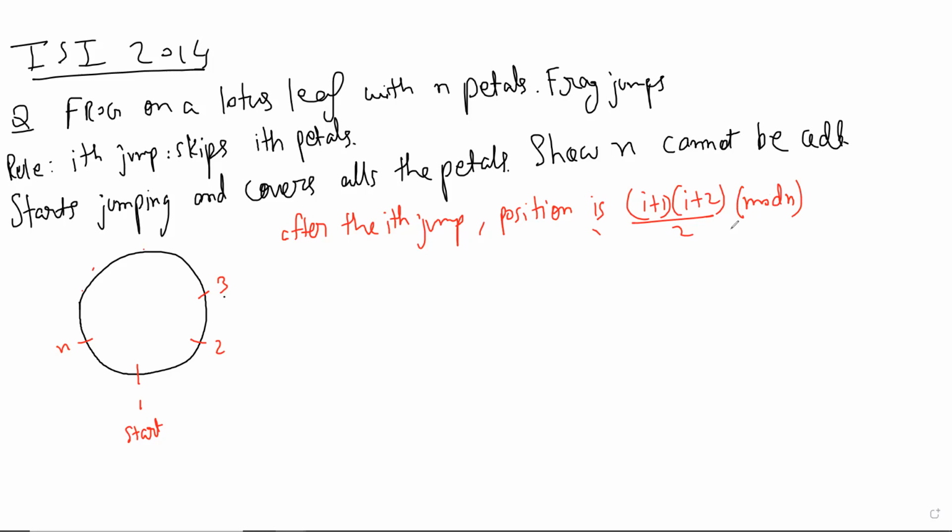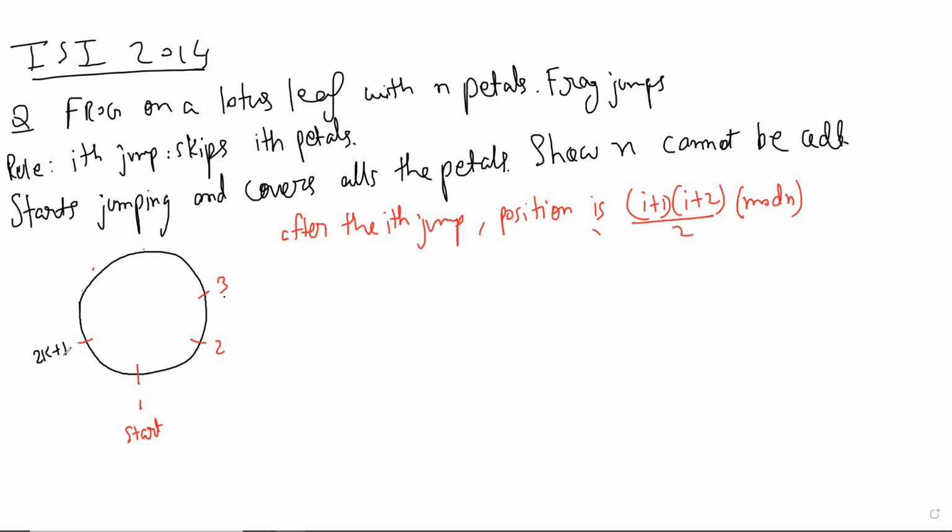Suppose we put 1 in i, okay, yeah, it works. So now I was thinking, instead of n, we can put 2k plus 1 to get some kind of contradiction. From here, I don't know what to do, sir. But one idea I had was trying to see what will happen in the 2k-th jump.